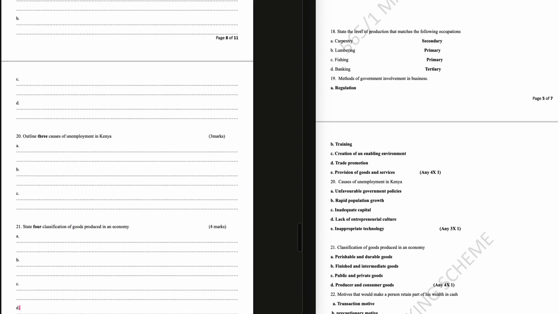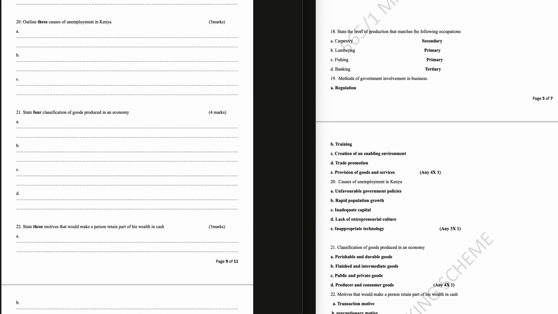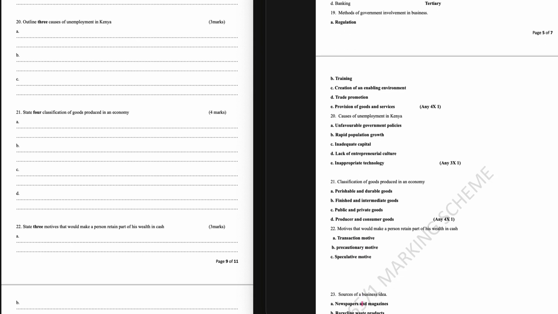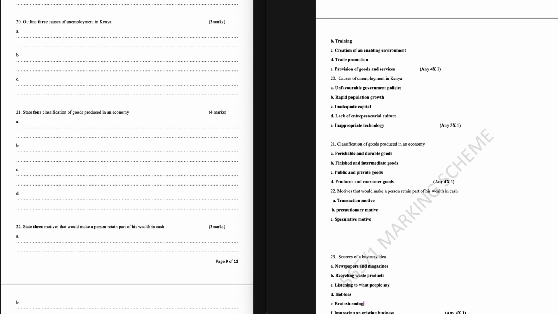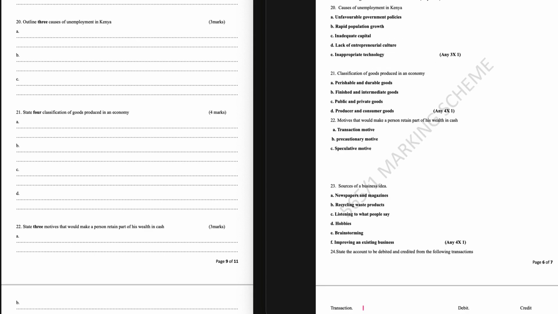Question 21. State 4 classification of goods produced in an economy. Perishable and durable goods, finished and intermediate goods, public and private goods, producer and consumer goods.